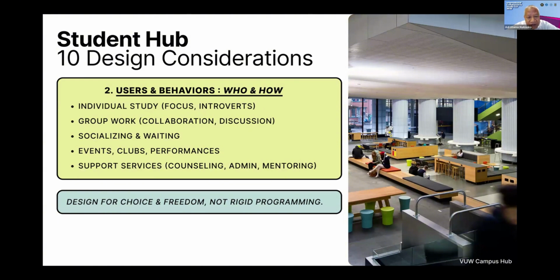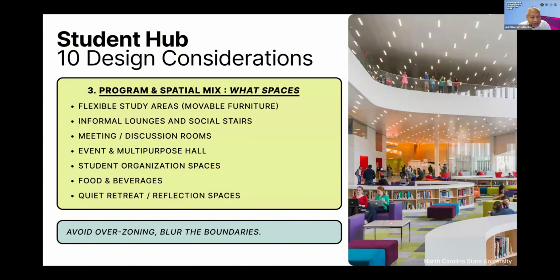The second, users and behaviors. Who and how? Is it for individual study? Is it for group work? Is it for socializing and waiting? Is it for events, clubs, performances, or support services? But we must remember that the design would be for choice and freedom, not for rigid programming. At the right-hand side, we would see the Victoria University campus hub in New Zealand that has many things in one space.